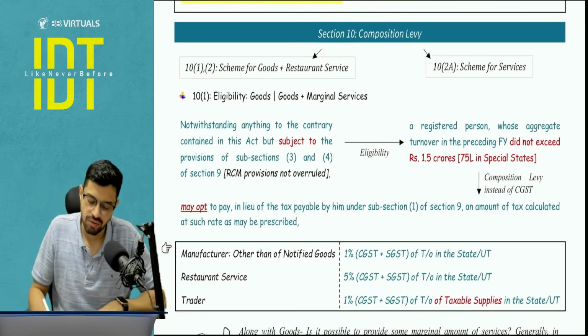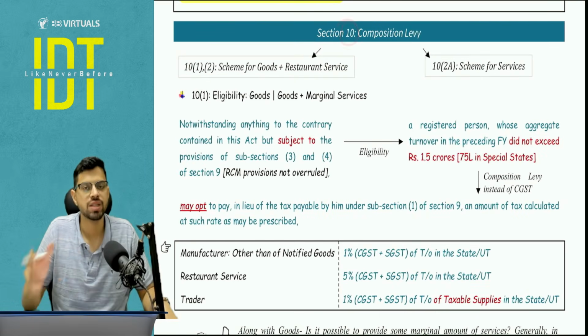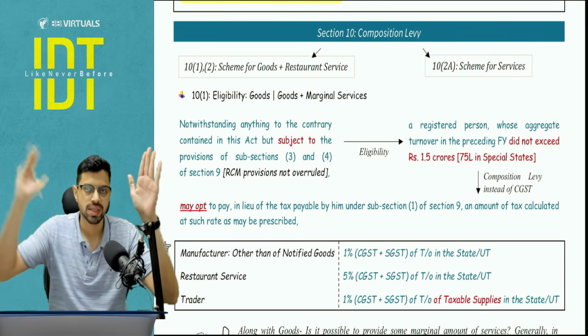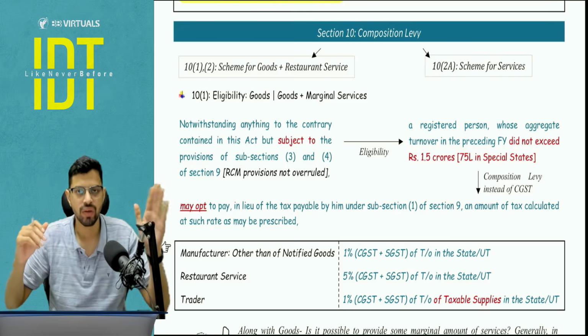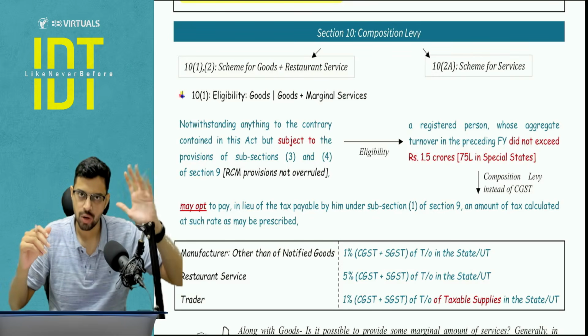Next, we will start with composition levy. Composition levy is divided into two parts: 10(1), 10(2) versus 10(2)(a). 10(2) is nothing, it is just the conditions of 10(1), and 10(2)(a) is with respect to services.